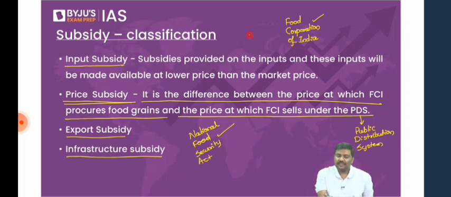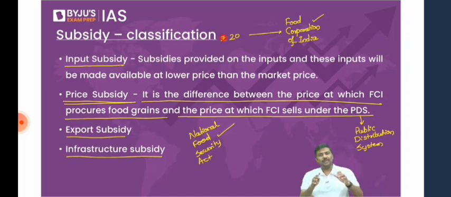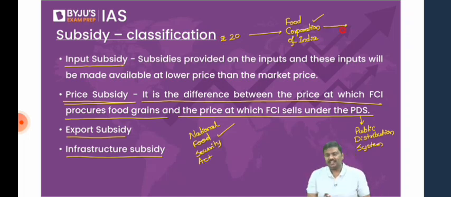Food Corporation of India will purchase the food grain at, let's say, 20 rupees. I'll just simplify this. Now, how many of you believe that the food grains which are purchased will be sold at more than 20 rupees to buyers here? That is, to customers or beneficiaries. Rather than customers, I use the term beneficiary.